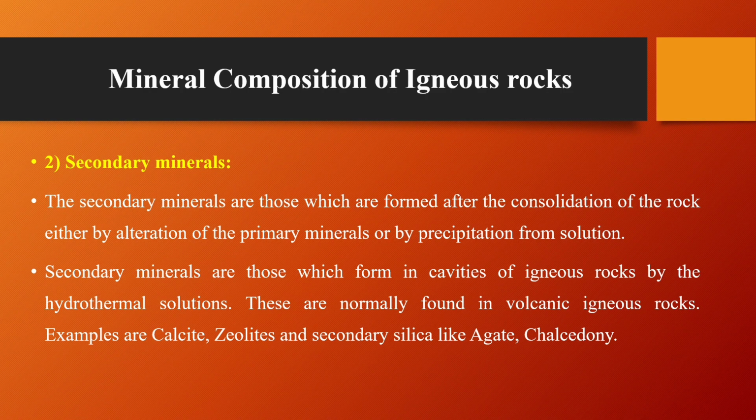The secondary minerals are those which form in the cavities of igneous rocks by the hydrothermal solutions. These are normally found in the volcanic igneous rocks. The examples are calcite, zeolite, and secondary silica like agate and chalcedony.